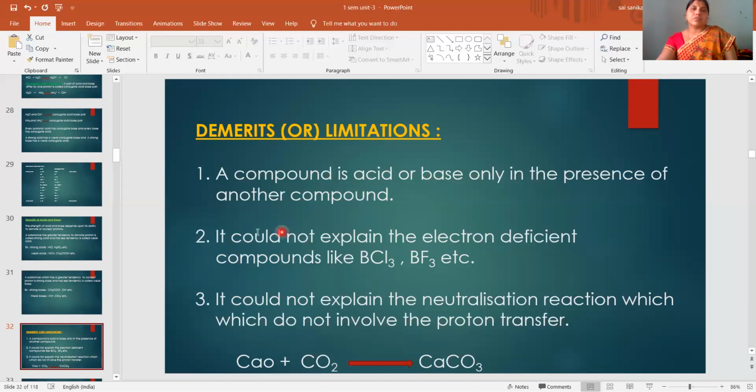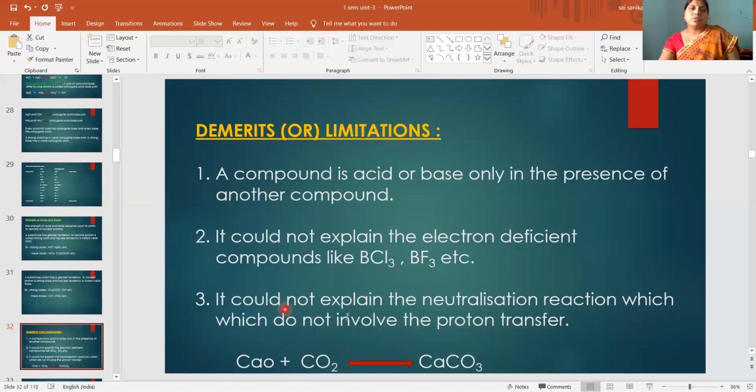Then second point, it could not explain the electron deficient compounds like boron trichloride, boron trifluoride and AlCl3, etc. There are some electron deficient compounds which act as acids, but those are not explained by this theory.